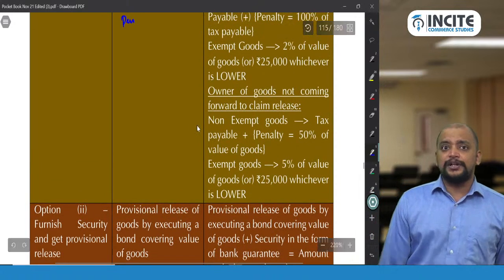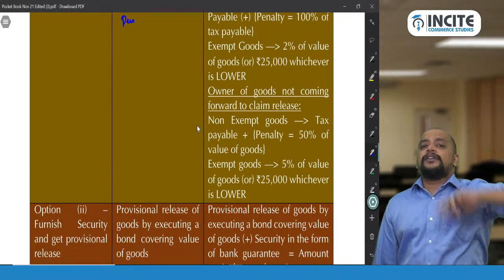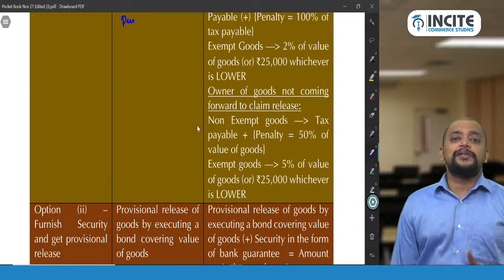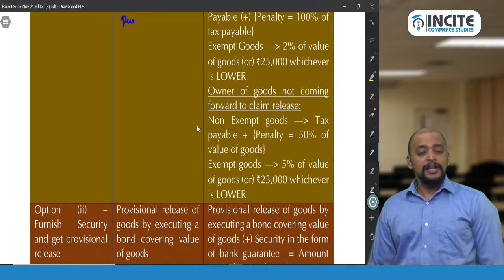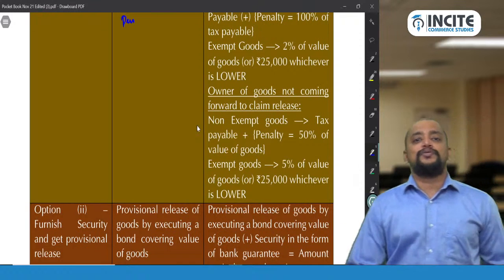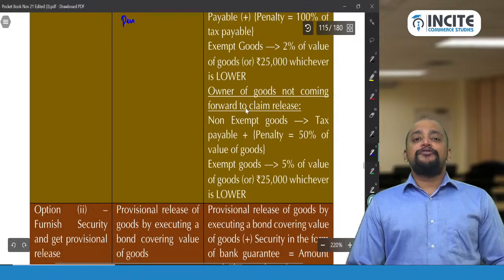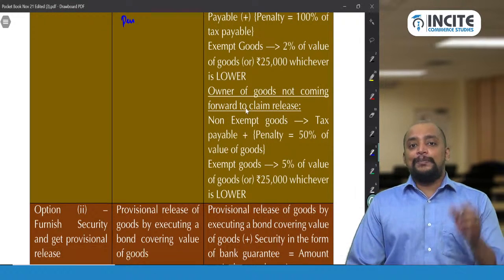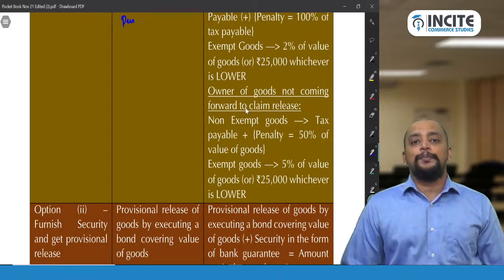What if it is exempted goods? There, if owner is coming forward, 2% or 25,000, whichever is lower. Here it is 5% or 25,000, whichever is lower. But still it is lower, so maximum will be 25,000 rupees only. So if at all you get any question on such seizure, the first priority will be in this section 129, computation of penalty only.